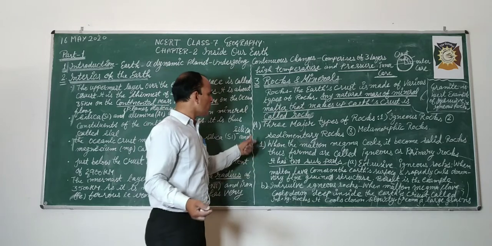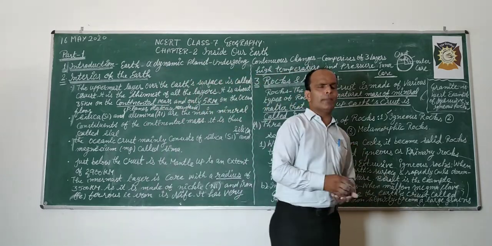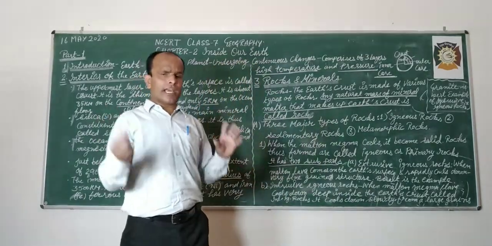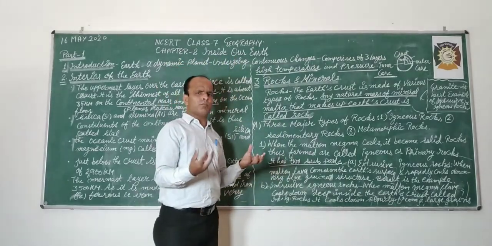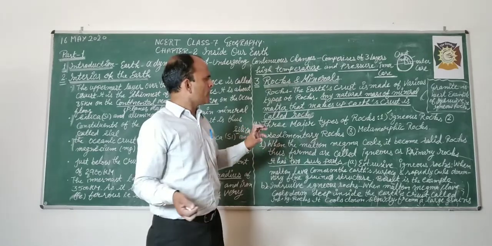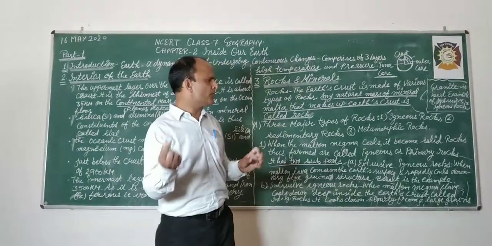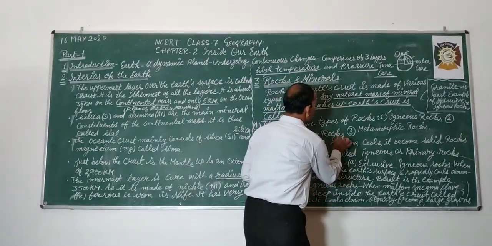What is igneous rock? When the molten magma, means lava. You know, when a volcano erupts, a red color liquid comes from it. That red color liquid is called magma, or we call it lava.